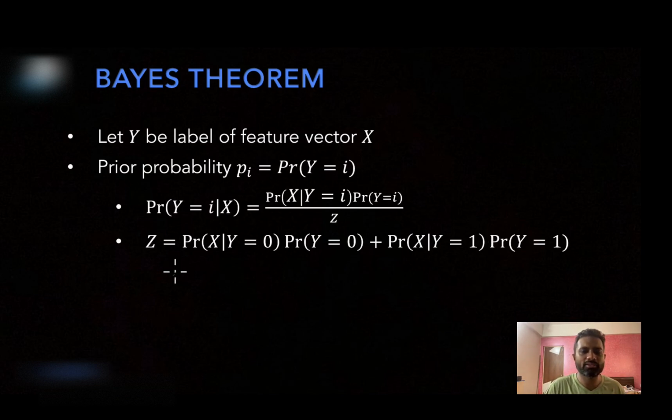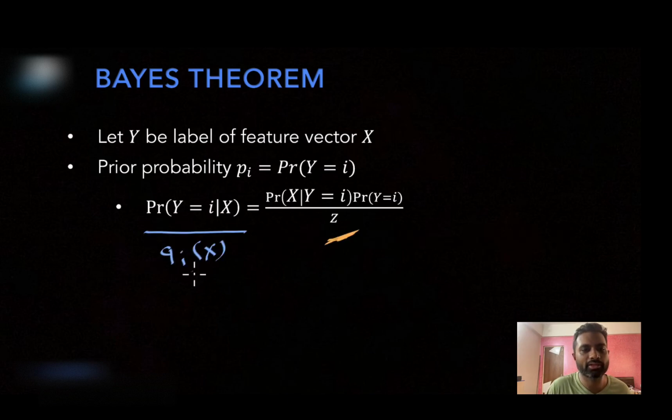So please note this z does not depend on the class label i. So this becomes a certain constant. It's not a constant for all possible x, but for a fixed x it is a constant. And in the LHS you are analyzing for a fixed x. So this particular qi of x is analyzed for a fixed x. So given an x, your probability is being determined, and for a given x, this z becomes a constant.